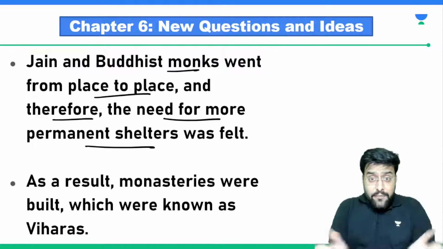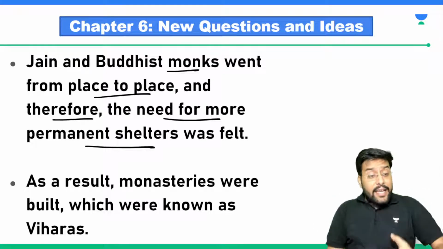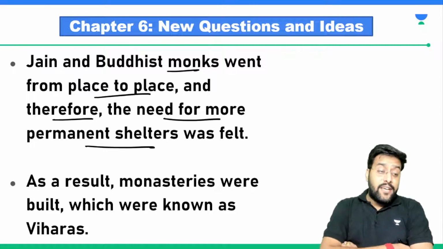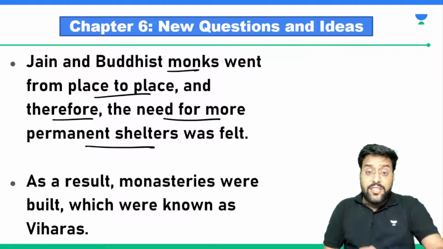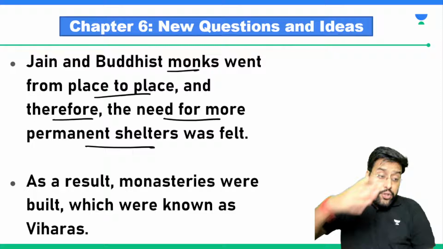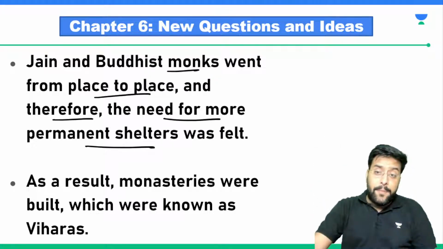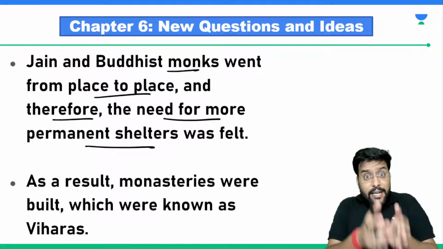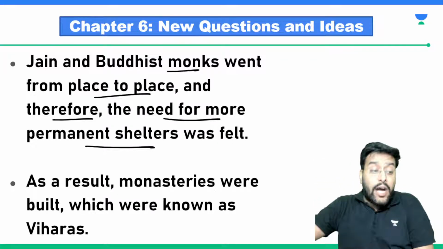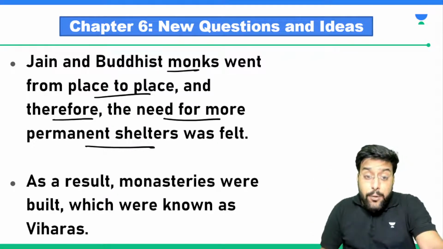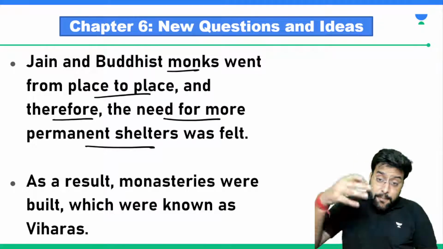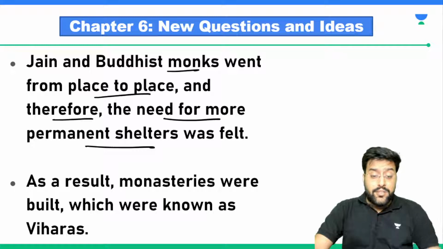So the sangha was an organization of people, and studying alone was not the aim. They were told that once you are clear with this knowledge, once you have this wisdom, you should pass on this wisdom to people. They were residing in one place. Once they attained enlightenment, they wanted to go to other places to teach people about those philosophies, about that enlightenment. Because of this, they had to travel from place to place.